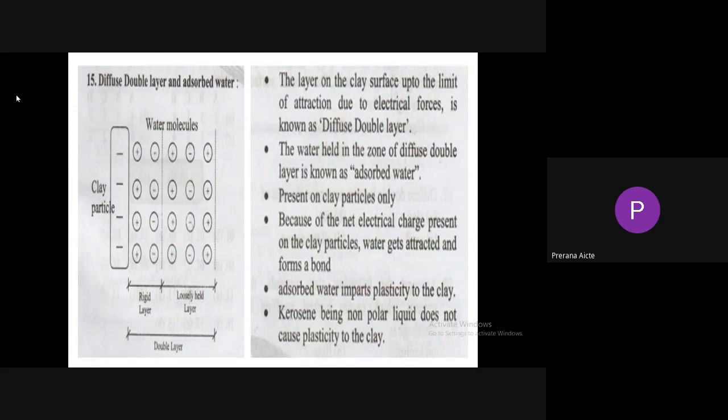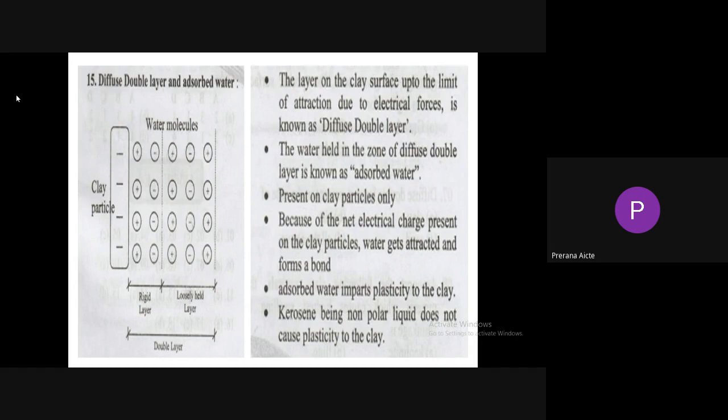So the next one is the diffuse double layer. The clay surface consists of negative charge. In order to neutralize the negative charge, it always attracts the cations or positively charged water molecules. This attraction is very strong near the clay surface. As we move away from the clay surface, the attractive forces gradually decrease.